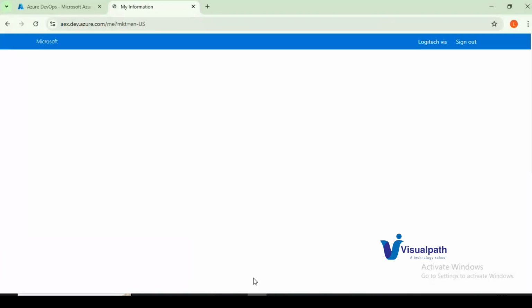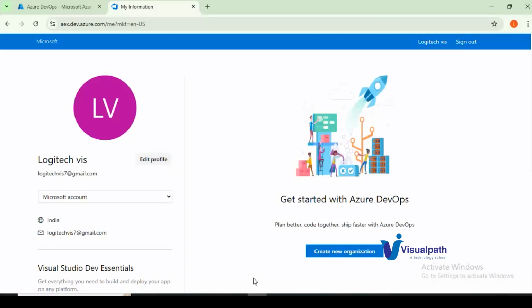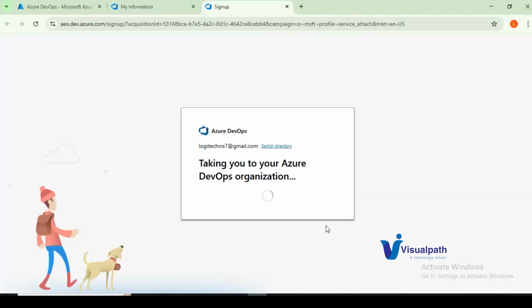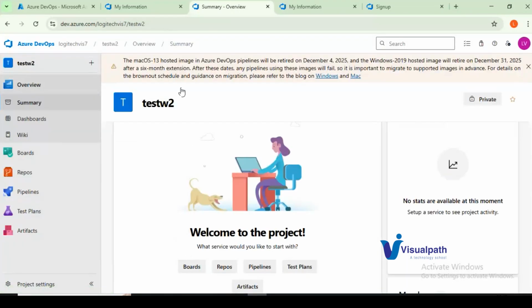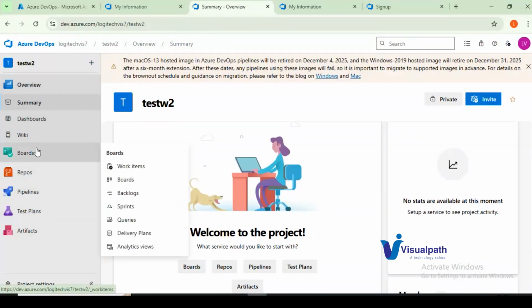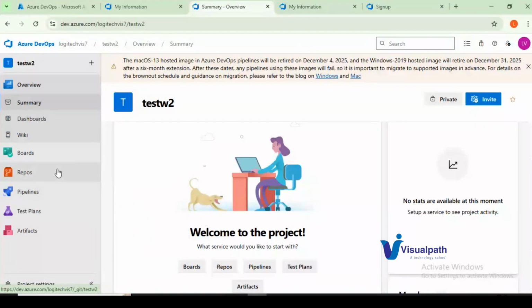I'll tell you how to create your organization, dashboards, and all these things when we start with this course. This is what your Azure DevOps dashboard looks like. The major tools it offers are these, and I'll tell you what all these tools are.